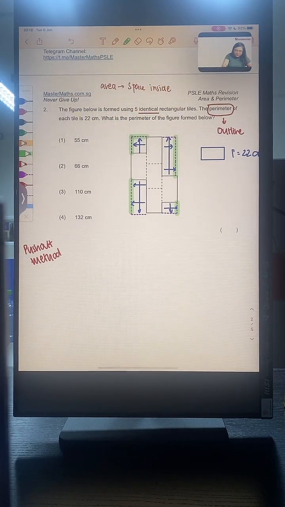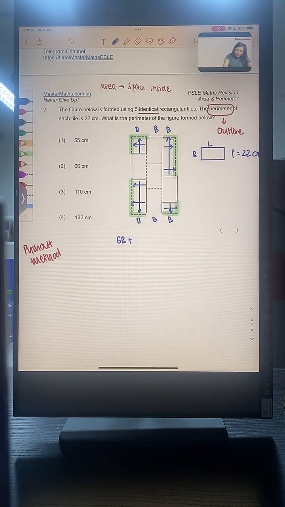Let me finish highlighting for you. We are going to have one large rectangle. If we call this the breadth and this the length, we are going to have breadth, breadth, breadth, breadth, breadth, breadth. So the figure is made up of 6 breadth. On the other side we have length.